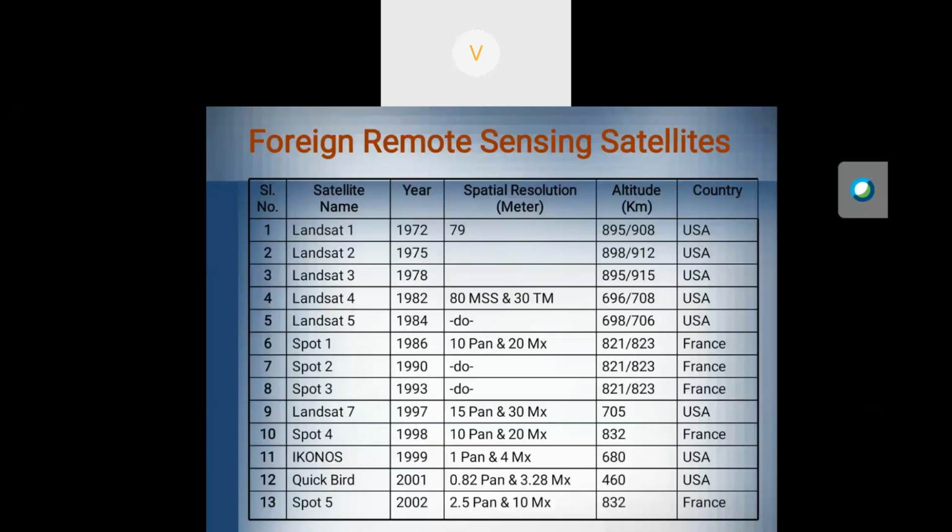So these are the foreign remote sensing satellites they launched. Landsat 1, Landsat 2, and the corresponding year they were launched. What a spatial resolution means: a single pixel in the image represents 79 meter spatial resolution in that image. The corresponding altitude is present in that table, and also the country which launched the corresponding satellite. Landsat 1, 2, 3, 4, 5, SPOT 1, 2, 3, 7, SPOT 4, IKONOS. Many of these satellites were launched by the United States of America.